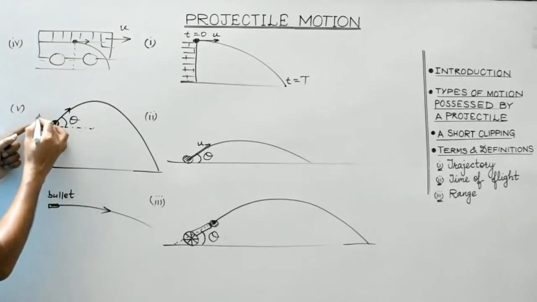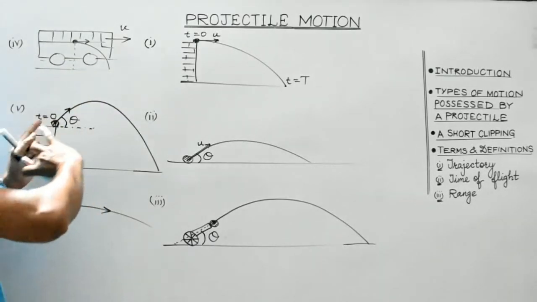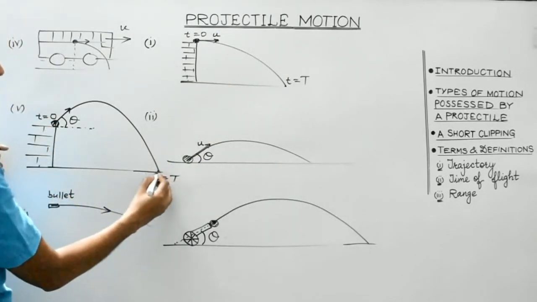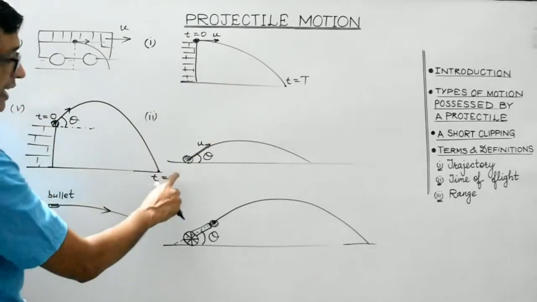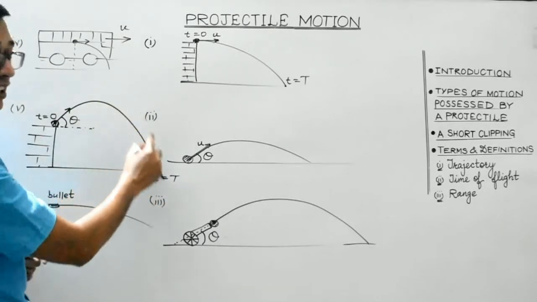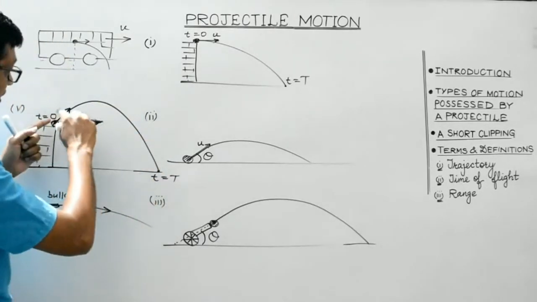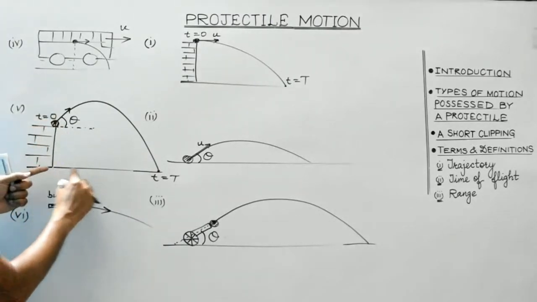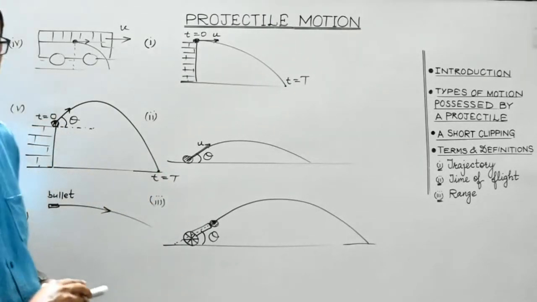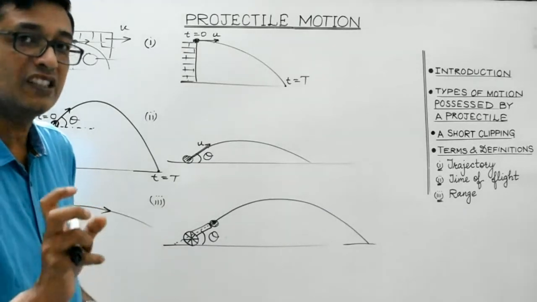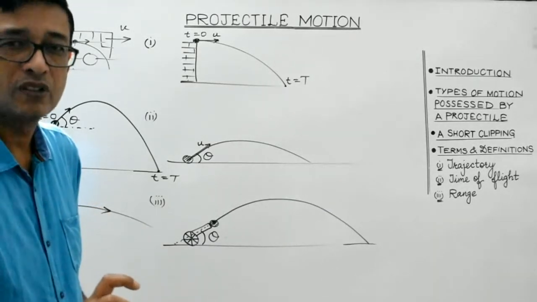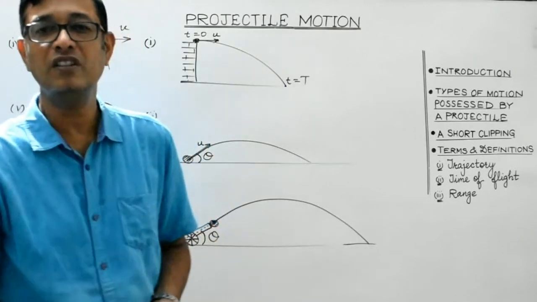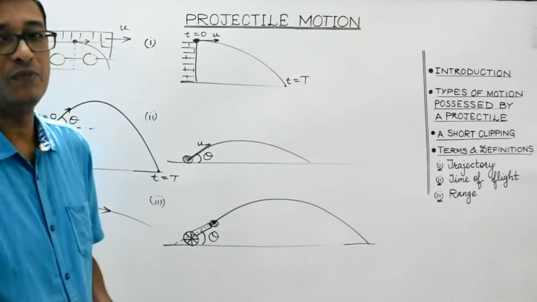In this case, suppose initially at t equals 0, the body is projected in the upward direction, and at t equals capital T, the body strikes the ground. So, during capital T time, the body remains in air or space. During this time, students, the body has covered this vertical distance and this horizontal distance. So, in each of these cases, the body possesses two types of motion: one is the horizontal motion, the other one is the vertical motion.